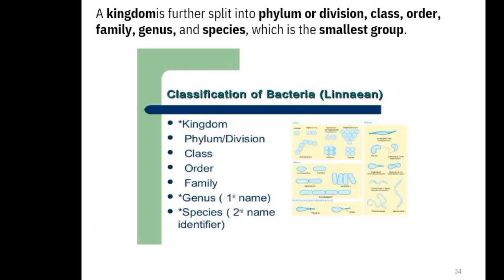A kingdom is further separated into phylum or division, which is further separated into class, which is further divided into order, family, genus, and the smallest group is known as species. So according to Linnaean classification, the classification of bacteria is given here.